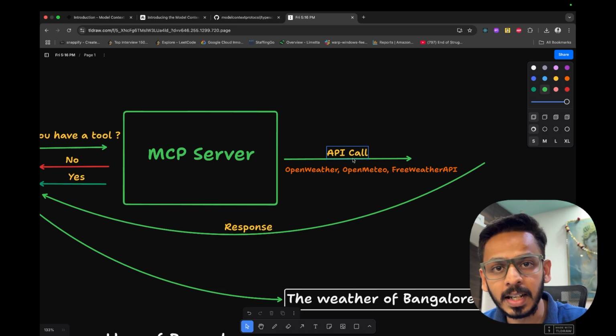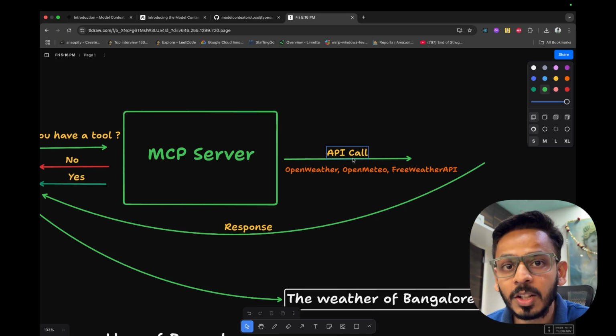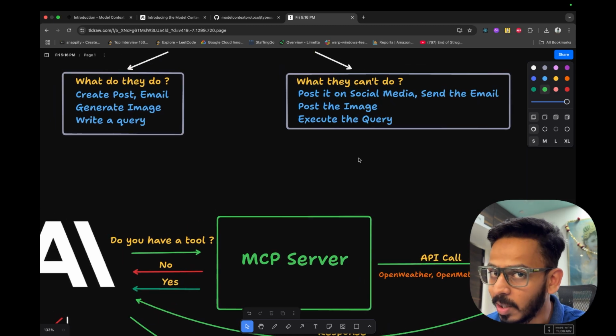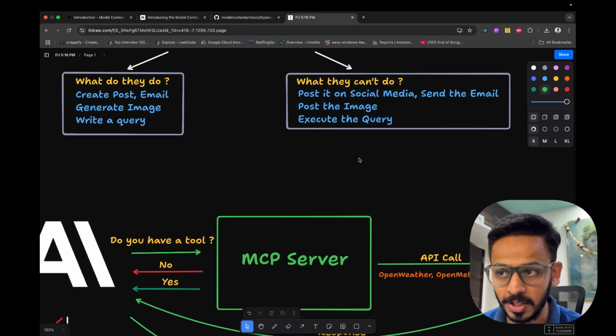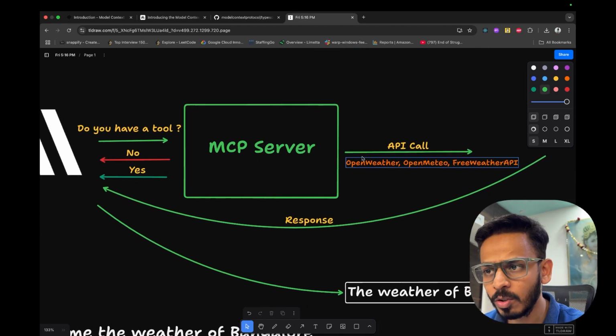This tool can be getting an API. This tool can be writing a file. This tool can be reading contents of a file. This tool can be querying something from a database, which was earlier not possible by any LLM. Now it is possible. Okay, so what it will do is make an API call. Here, let's say we are taking the example of getting the weather data.